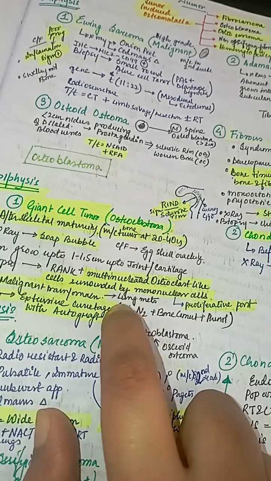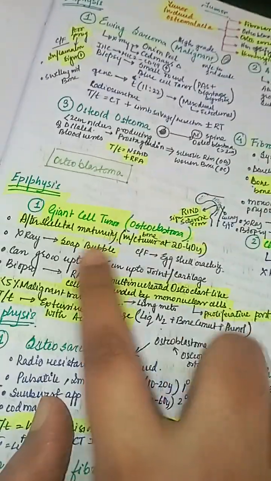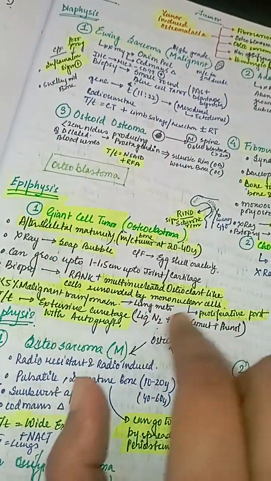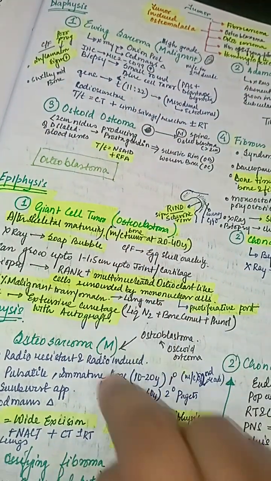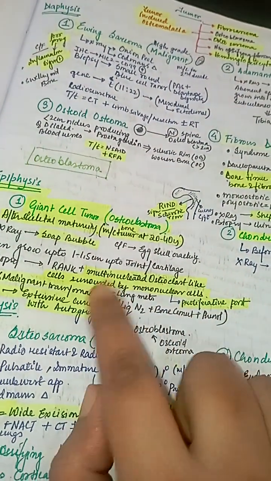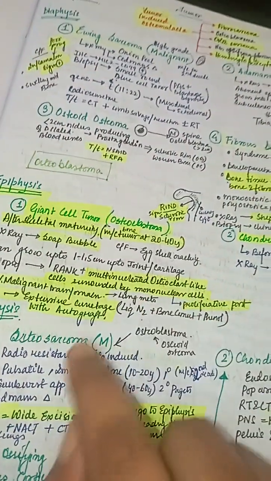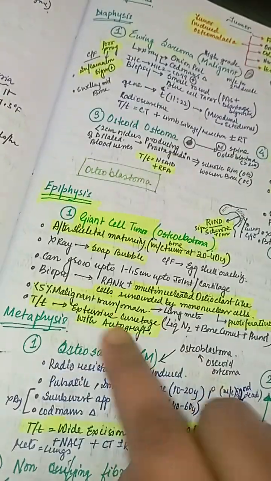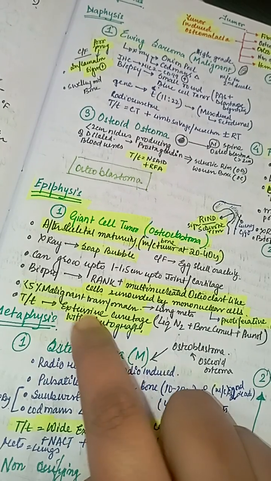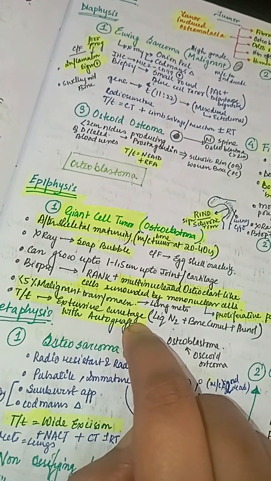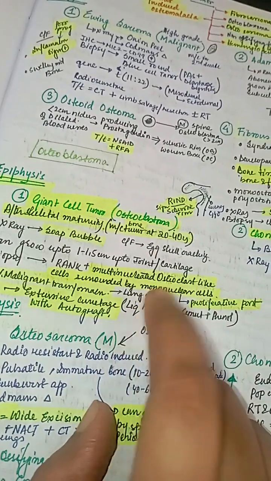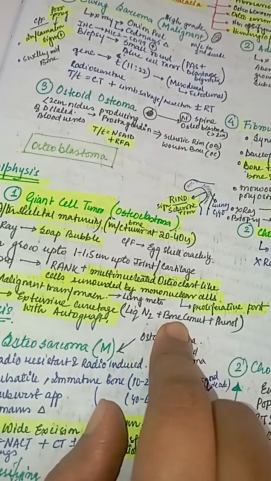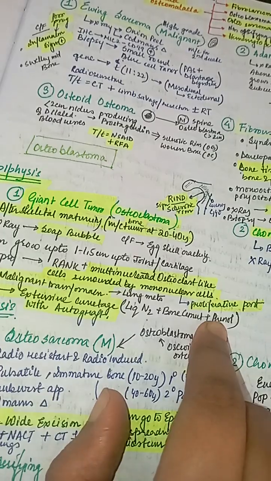Metastasis goes to the lung, and the mononuclear cells are the proliferative part. What is the management? Treatment is extensive curettage with autograft, liquid nitrogen, bone cement and phenol is given.